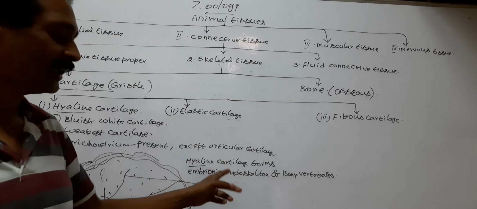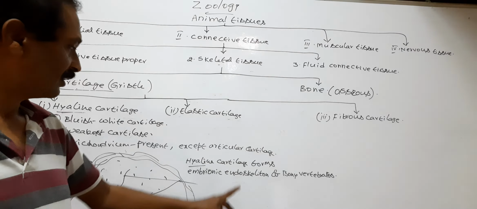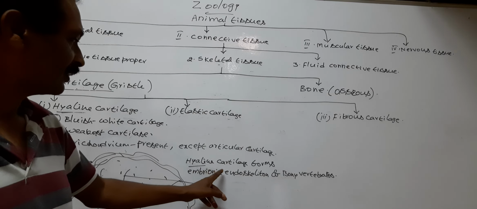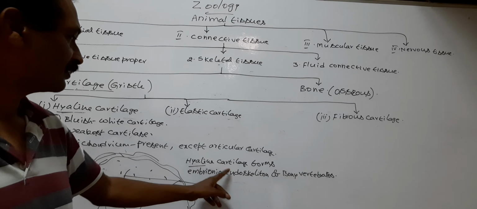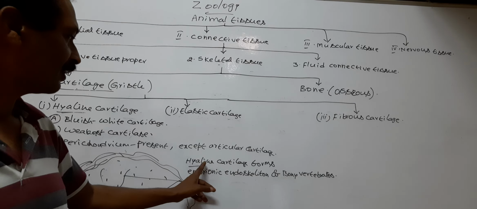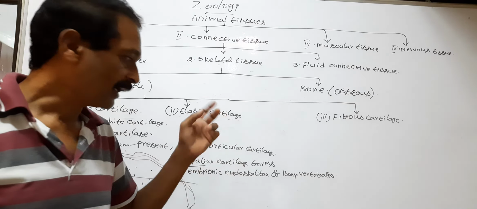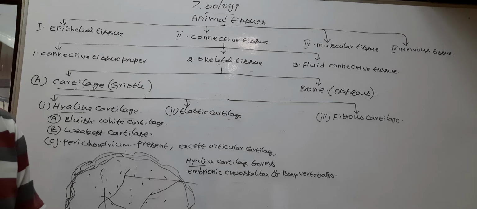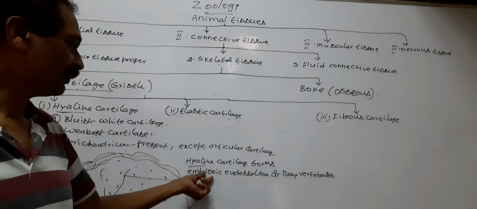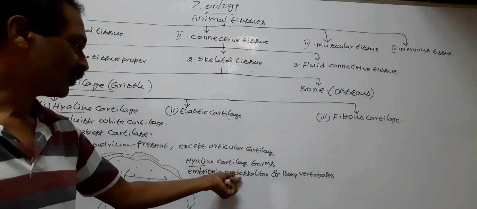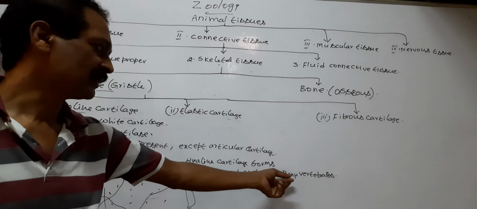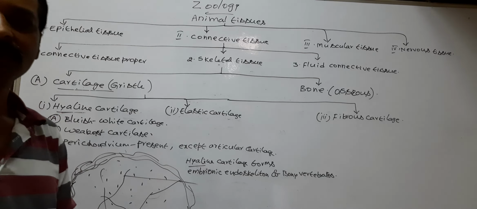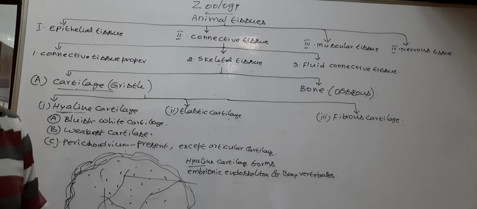But in the adult stage, the embryonic endoskeleton made by hyaline cartilage is replaced by bony endoskeleton.